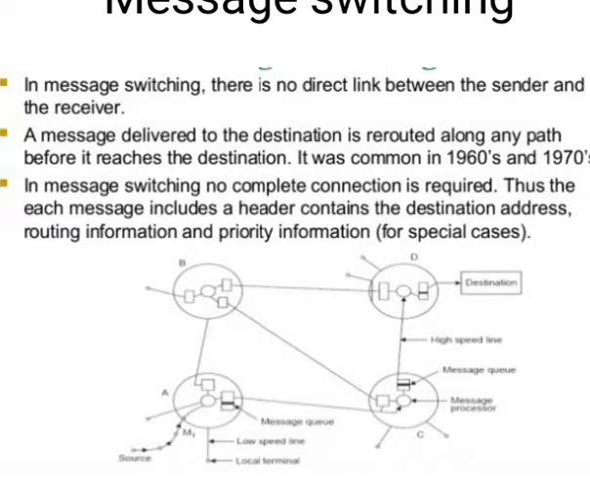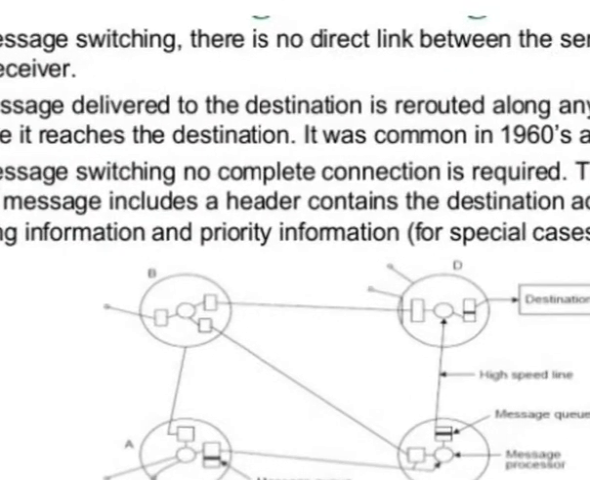Now, this diagram shows the message queue, which has a low speed line local terminal as source. Source is at the left side at the bottom, and the destination is at the right side at the top. So the diagram shows the low speed line and high speed line, message queue, and message processor.